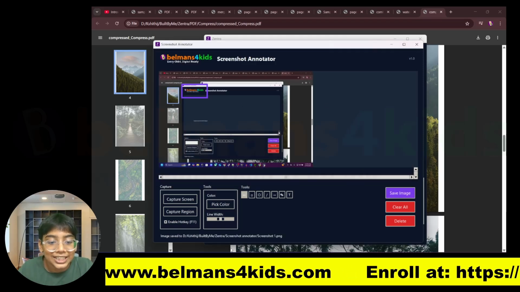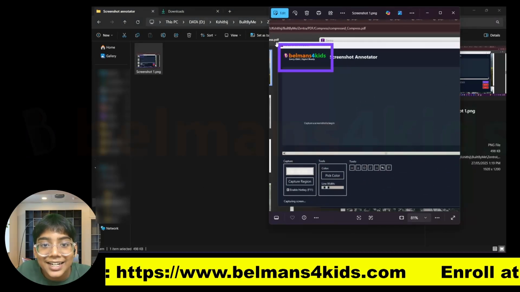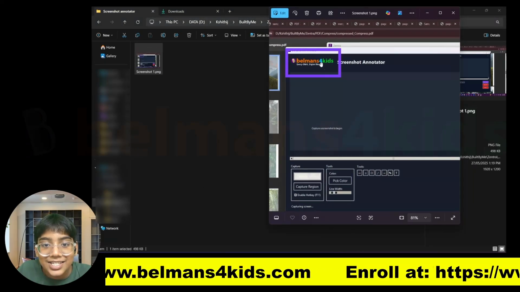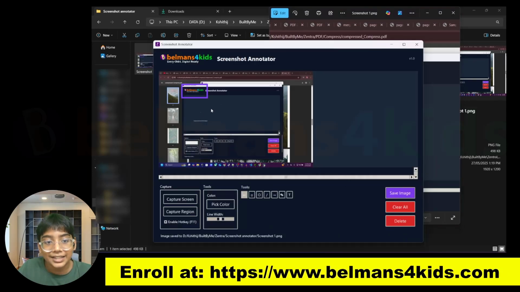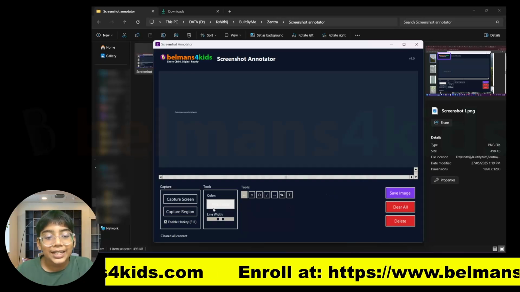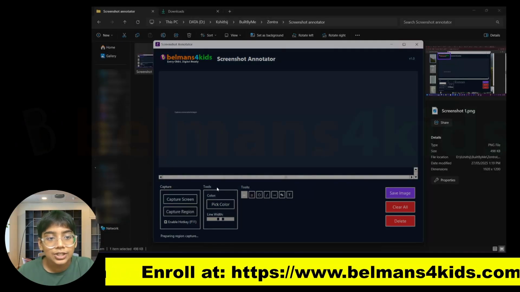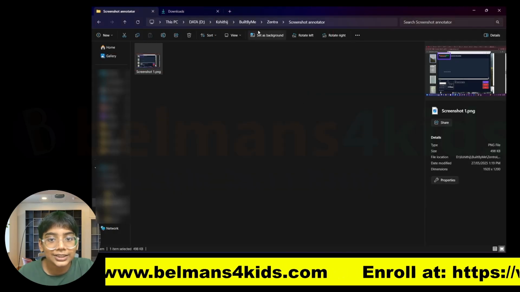Now let's go check it out. Let me open this up, and you can see it has added a really nice white square over here, and it looks exactly as it did in the screenshot annotator, right? And now over here I can press on capture region. I can alt tab and I can just select any region I want. Let's say this much.